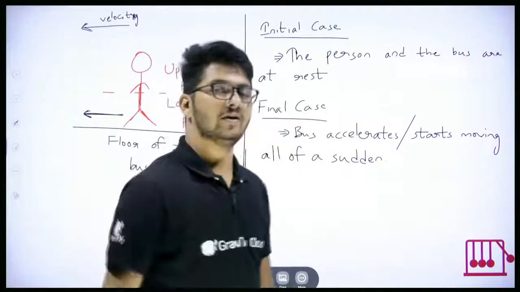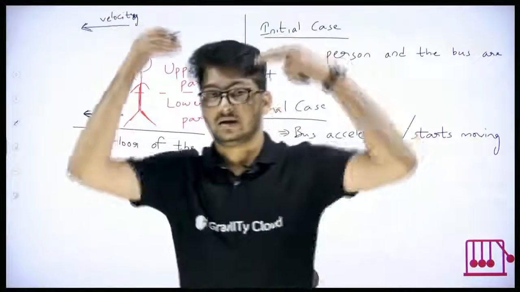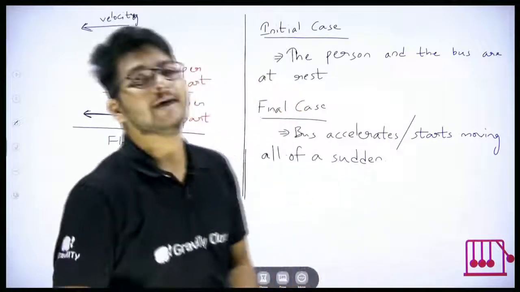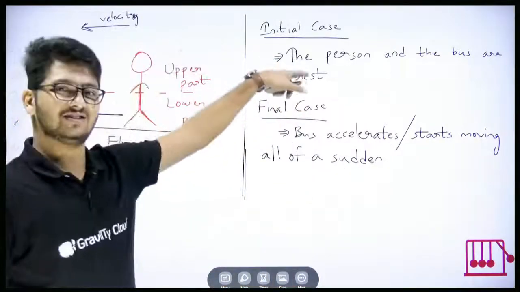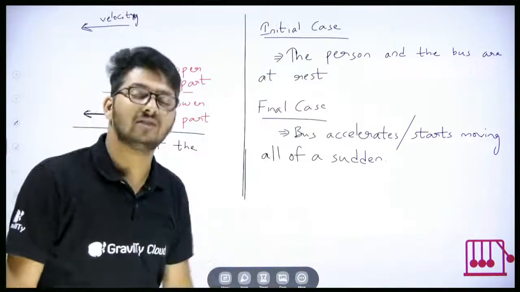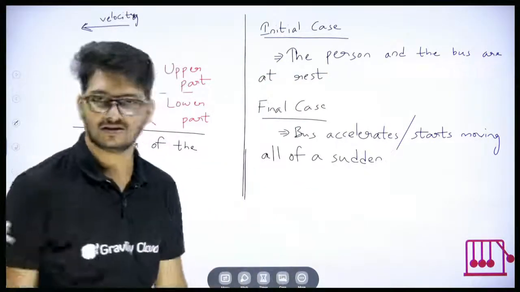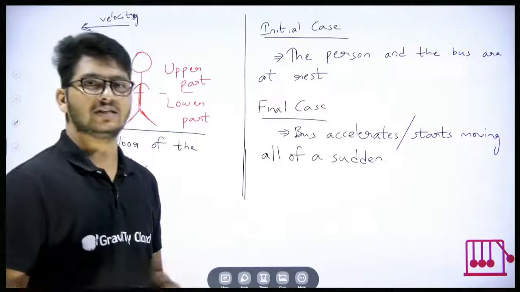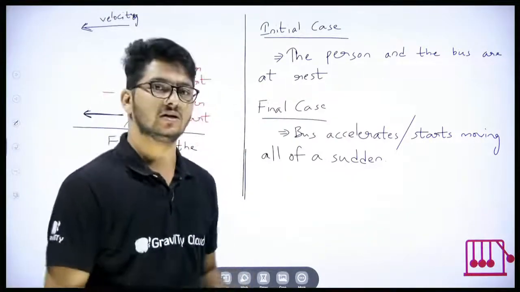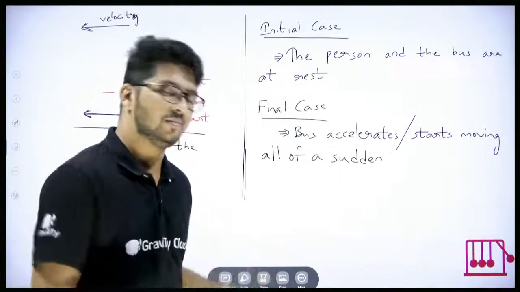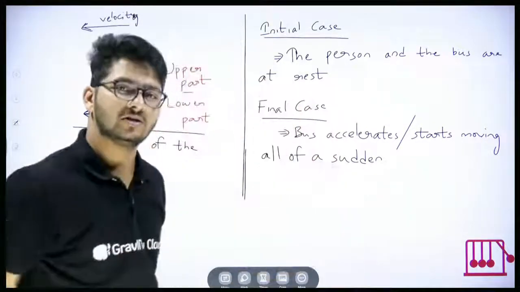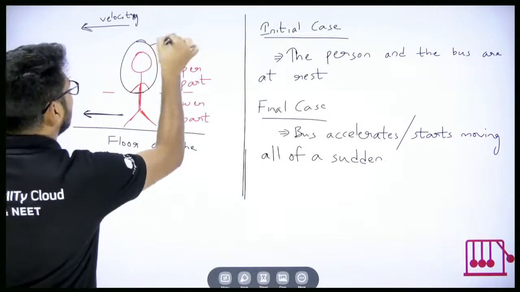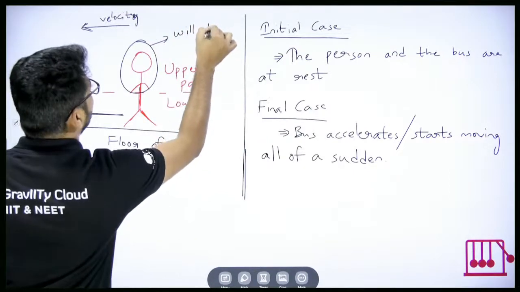But your upper part, above your legs, initially was at rest. Finally also it will want to be at rest. Why? Because of inertia of rest. I told you, inertia of rest is a property of an object at rest, and that property means it will try to be at rest. So the upper part will be at rest.